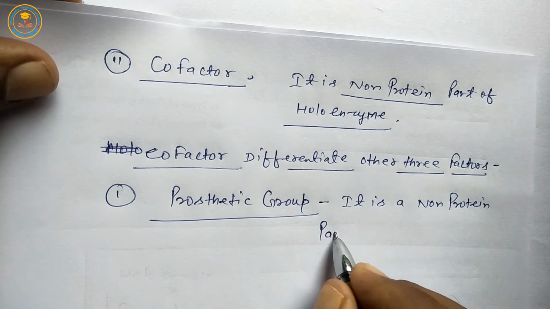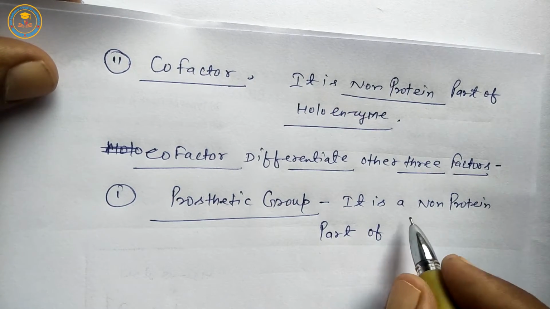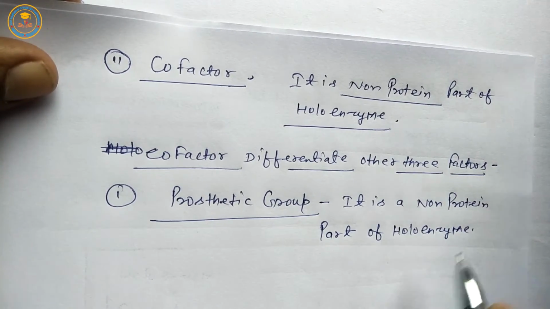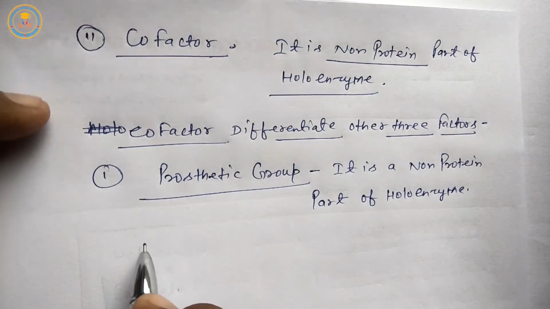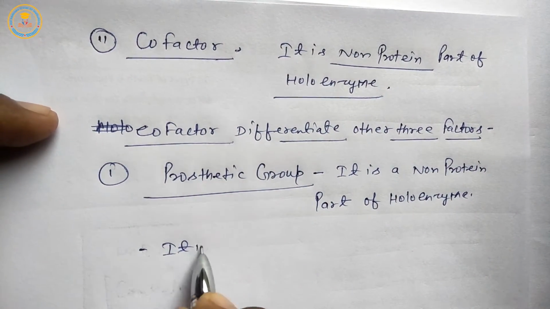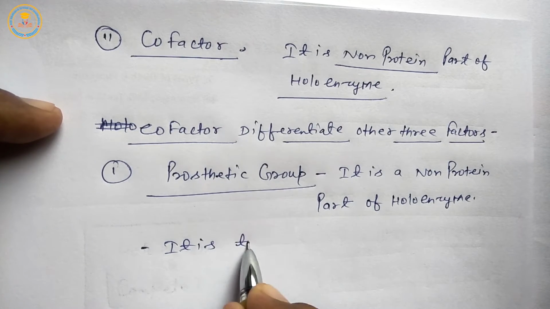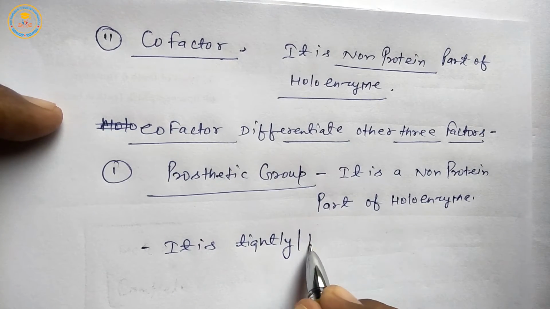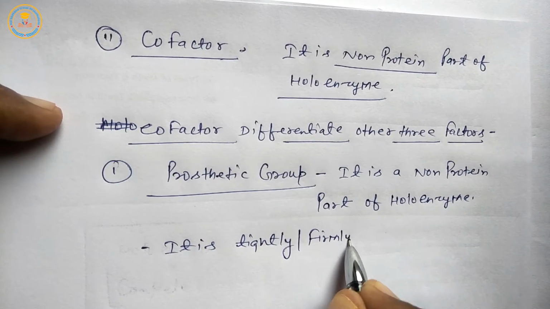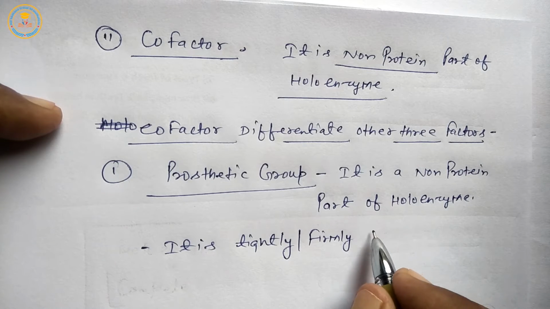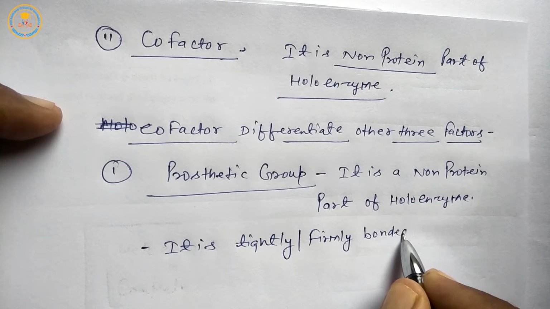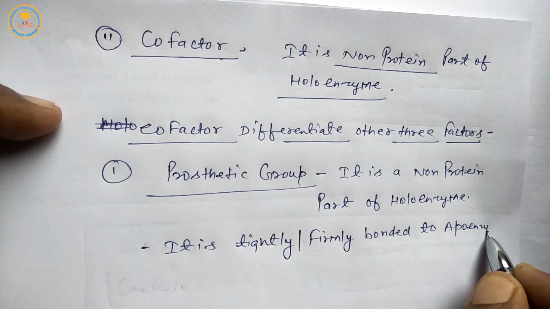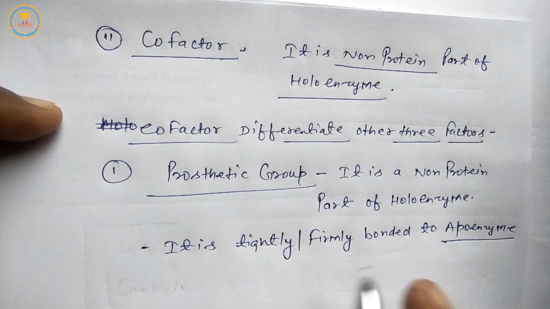Prosthetic group is tightly, or firmly, bonded to apoenzyme, the protein part of holoenzyme.